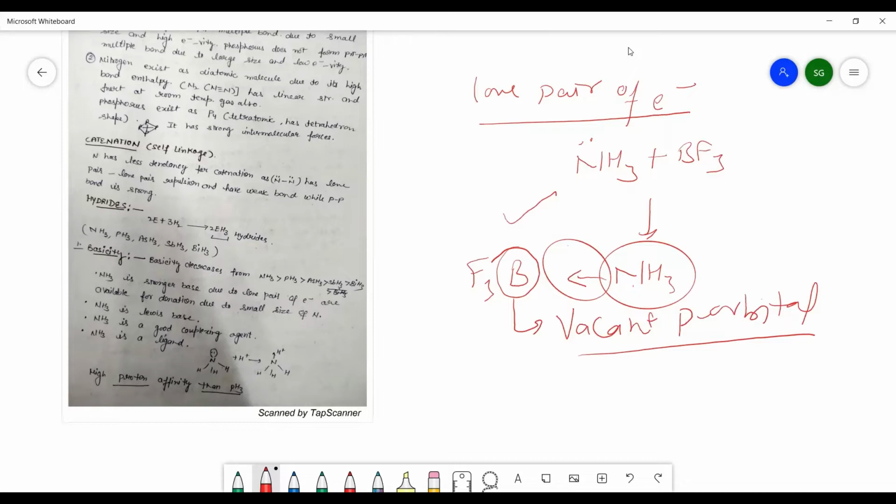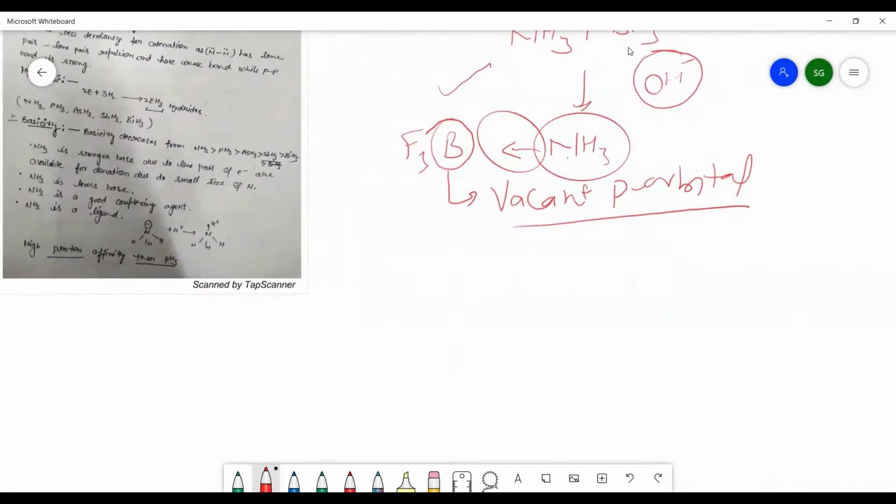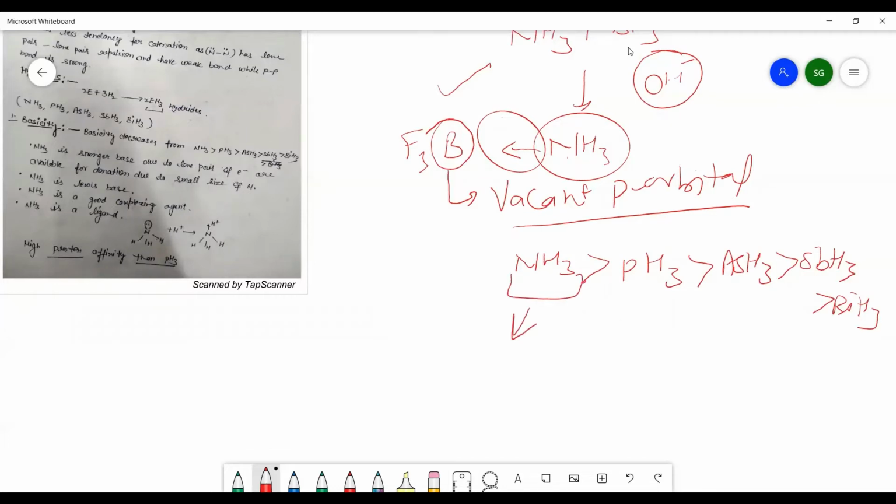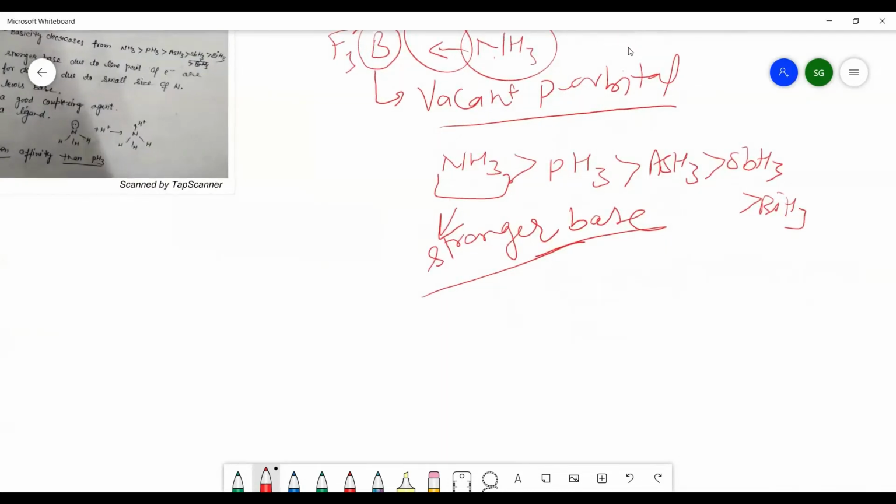The basic nature can also mean donating the OH negative ion, but here we are concentrating on the lone pair of electrons. The basic nature decreases from NH3 to BiH3, so that is the decreasing order. You can easily understand that NH3 is a stronger base as compared to the other group hydrides. What is the reason behind it?